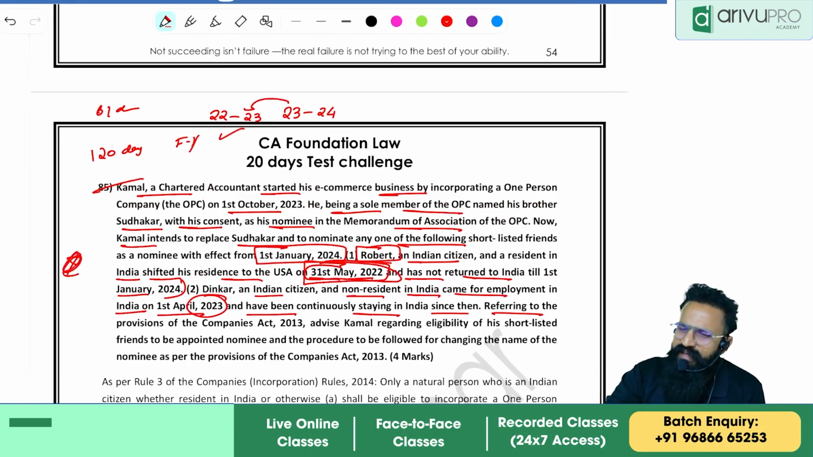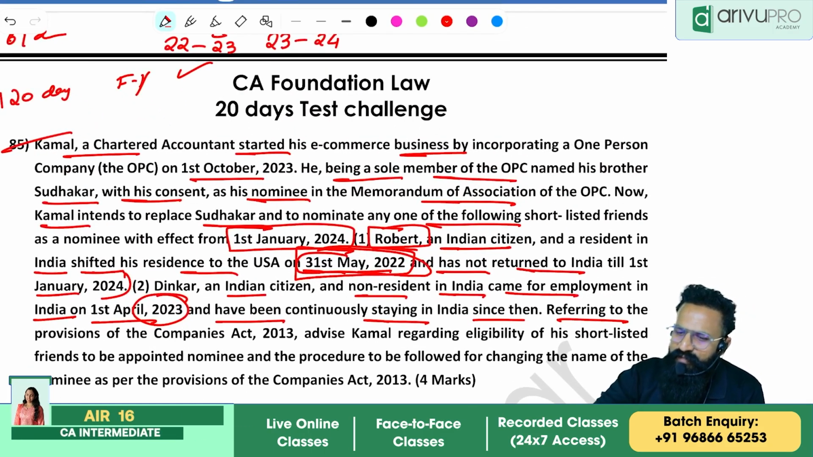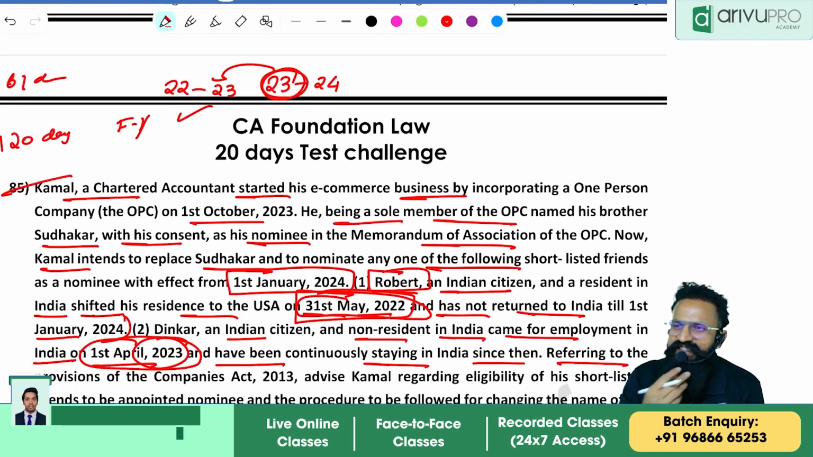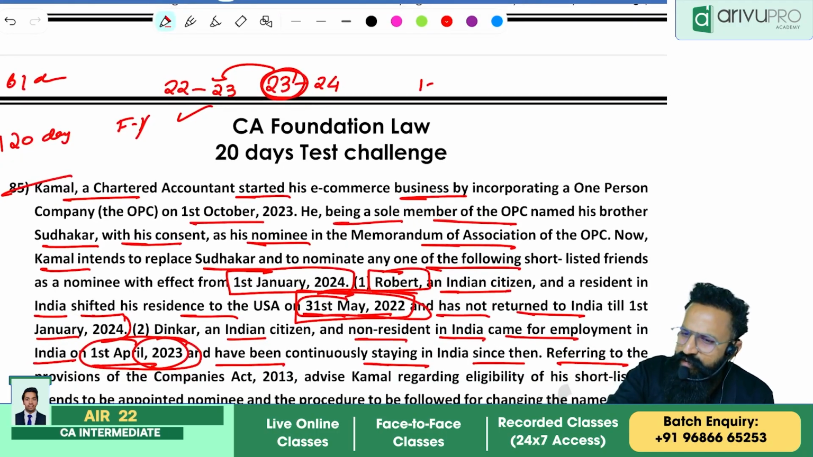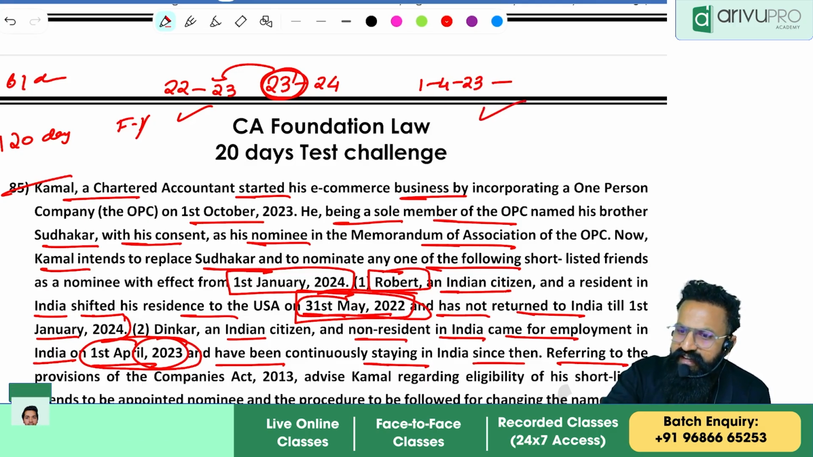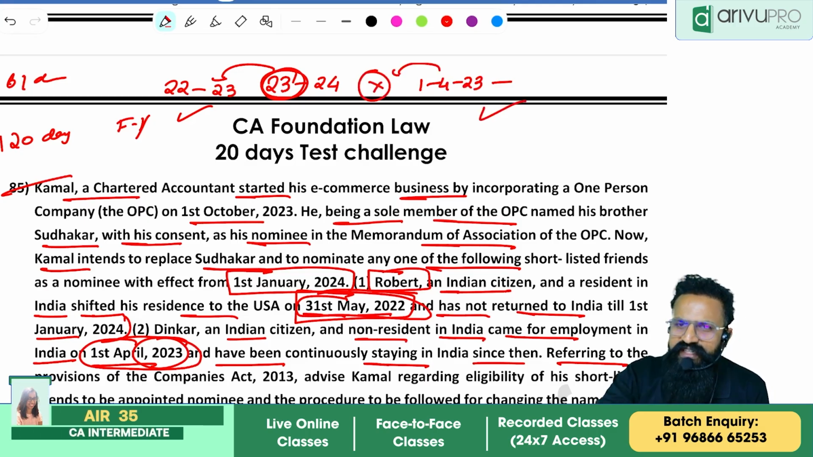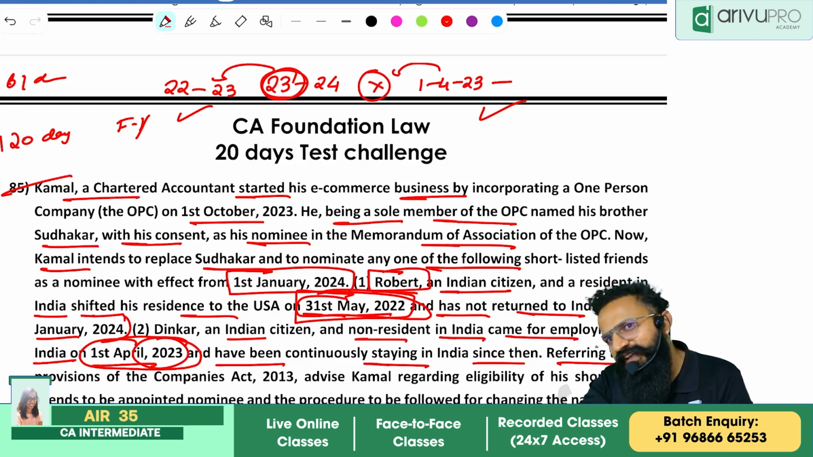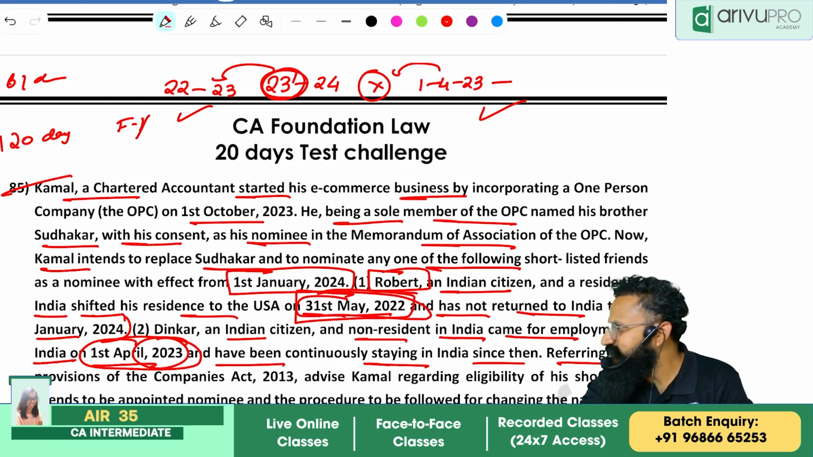When did he come to India? Logic, basics only will fade away. He has come to India on 1st April 23. From that day, he has been staying in India. This is the current year. Previously, he has not been in India at all. That means he is also not satisfying the 120 days condition.